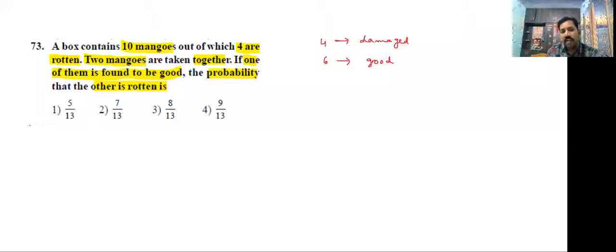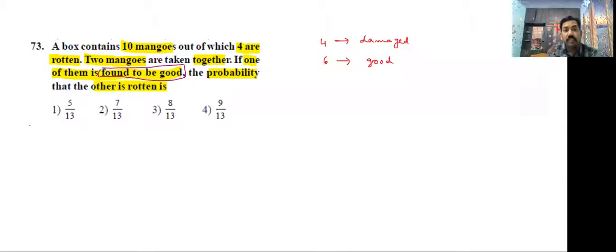Here, there are 2 chances. Suppose we select 2 mangoes: both come good, or one is good and one is damaged, or both are damaged. These are the cases generally. But the given condition here is that one is found to be good.